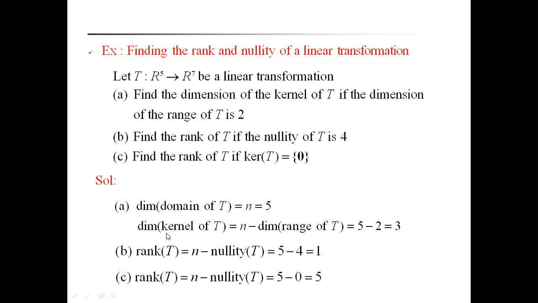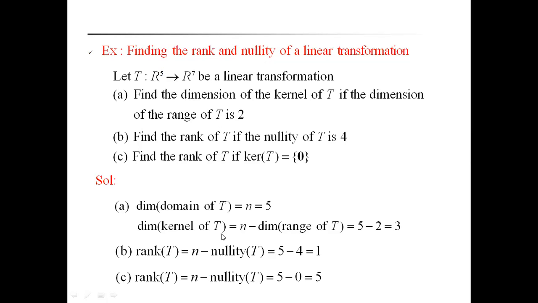Therefore, now find the dimension of the kernel of T, that is, the nullity of T, which is equal to n minus the dimension of the range of T. That is 5 minus 2, which is equal to 3. By using the previous theorem result, we can easily find it. The dimension of the range of T is 2, and the dimension of the domain of T is 5.